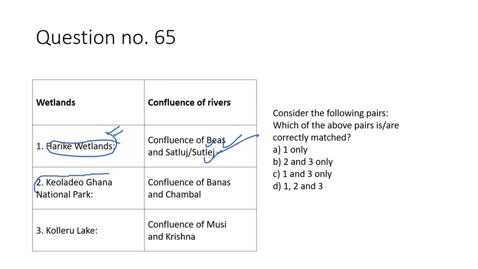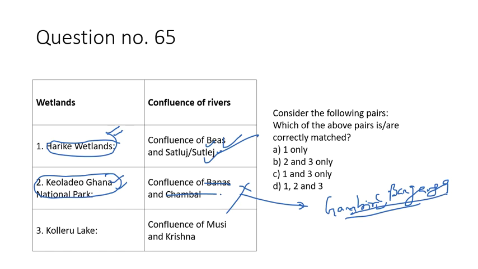When it comes to number 2, there is the Keoladeo Ghana National Park. It is in Bharatpur, Rajasthan. So it is not located at the confluence of Banas and Chambal. It is located at the confluence of Gambhir and Banganga river. So this option is wrong.